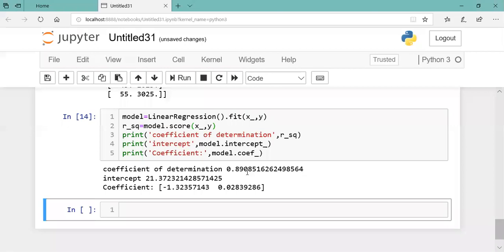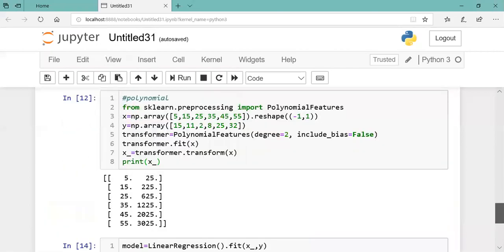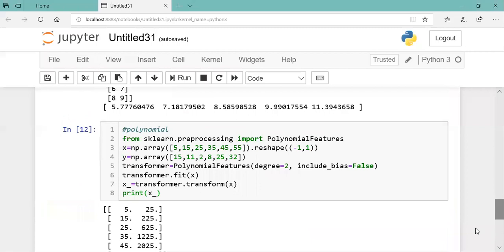Any doubt, anyone? A polynomial feature bias means what? There is no unfair, because here degree 2.